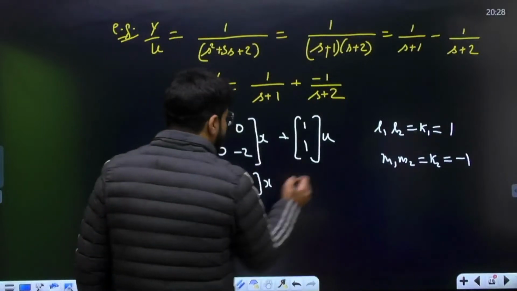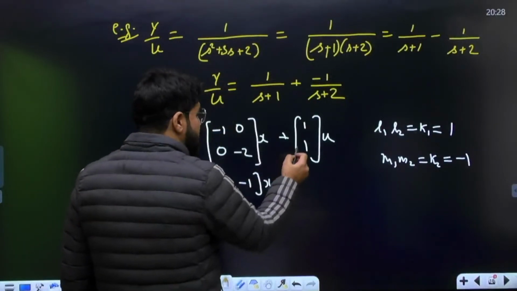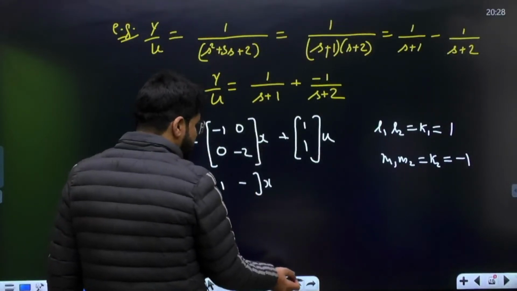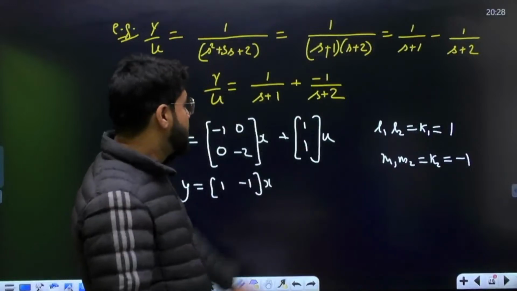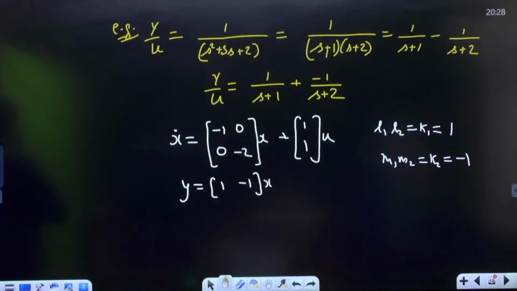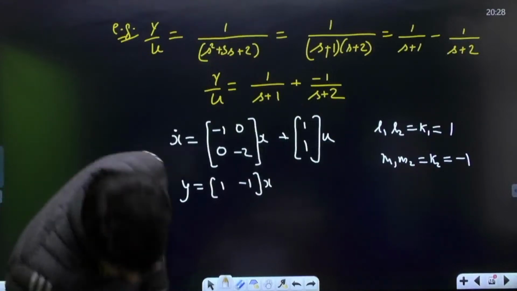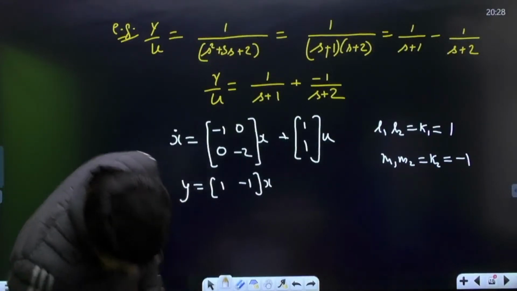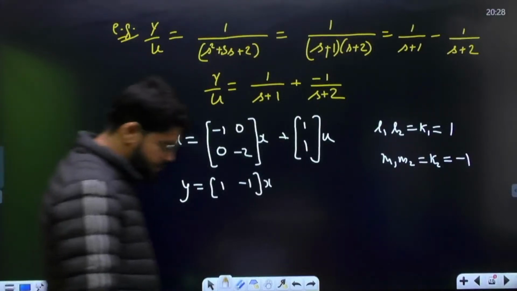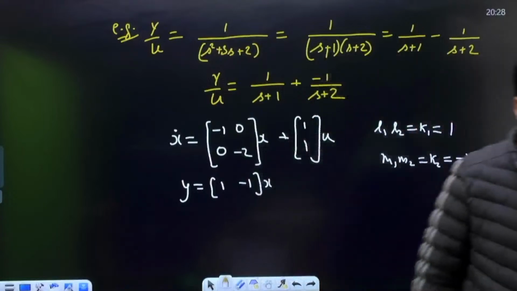Suppose you take 1 here, you can take -1 there, or vice versa. The product of them should be negative, that is M1, M2 is K2, which is -1. So you can take 1 and -1 like this. This is what you must know.